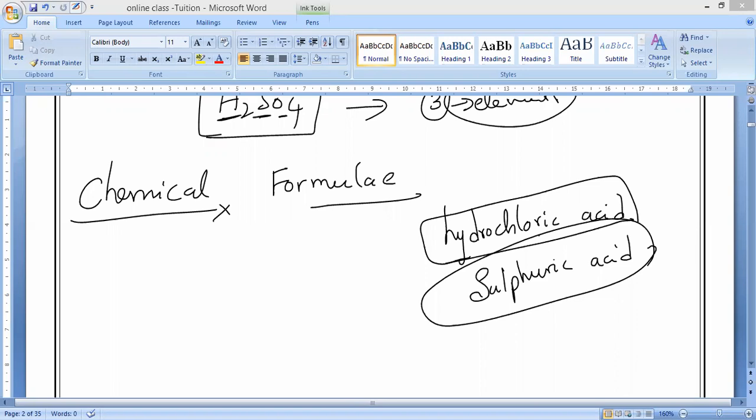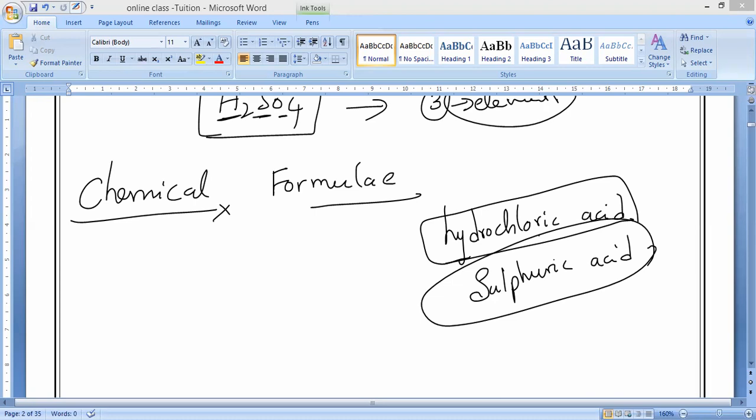Molecular formula. A chemical formula means the composition of two things: the molecules of the substance as well as how many of them are present, in the form of symbols of the elements present in the molecule. That is what a chemical formula means. That is why we can also call it the molecular formula. The formula can be of an element or of a compound. You should remember that.